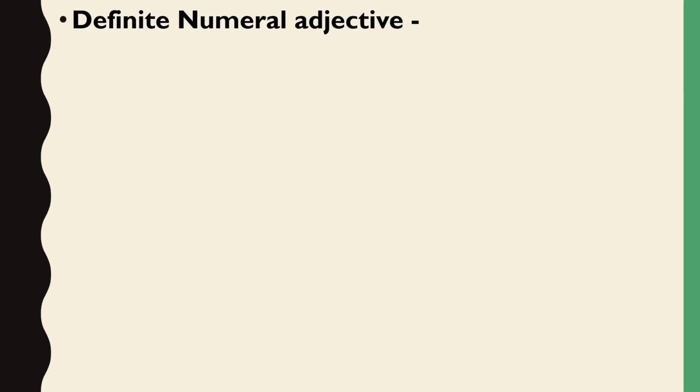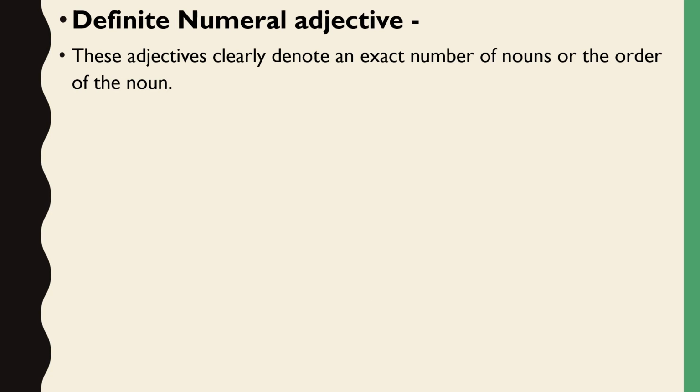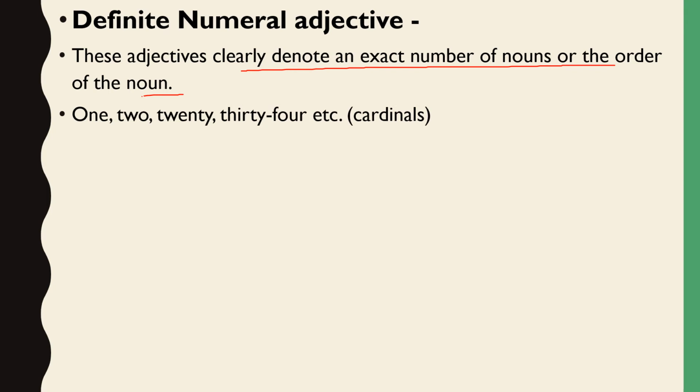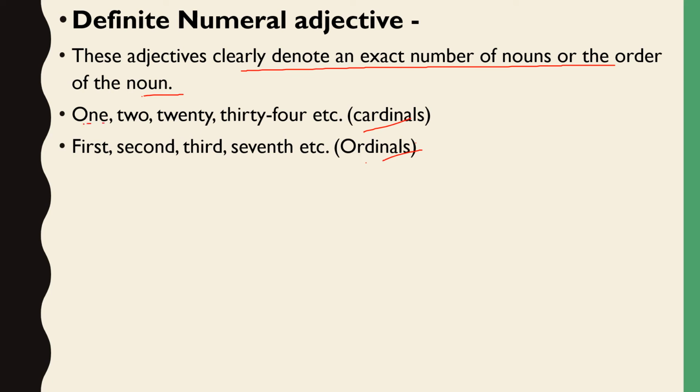Here comes the first, that is definite numeral adjective. These adjectives clearly denote an exact number of nouns or the order of the noun. Let's see how, by telling us about the cardinals and ordinals. What are cardinals? They tell us about the, see here, 1, 2, 20, 34. All these are called cardinals, cardinal numbers.